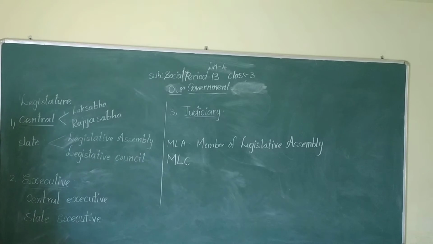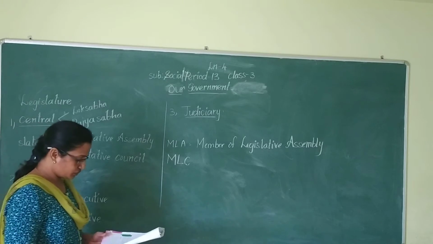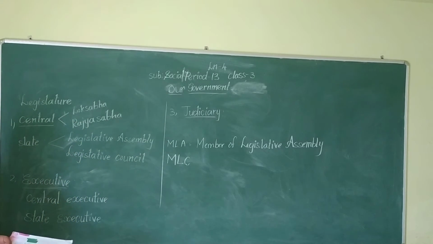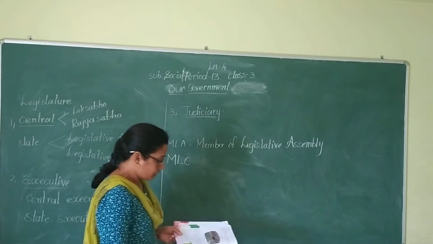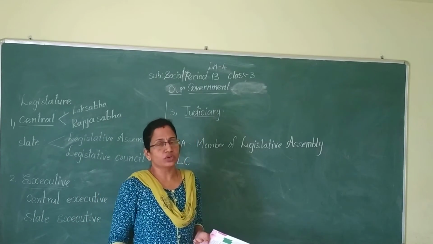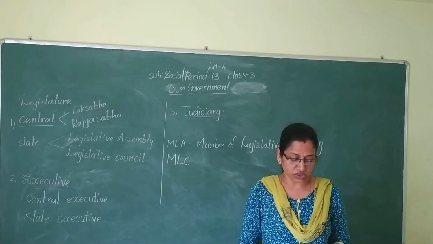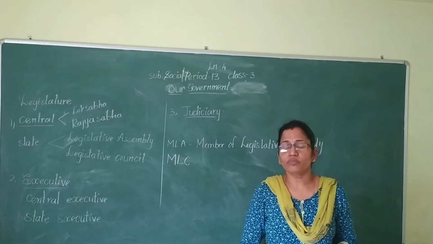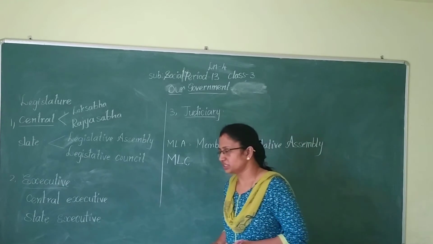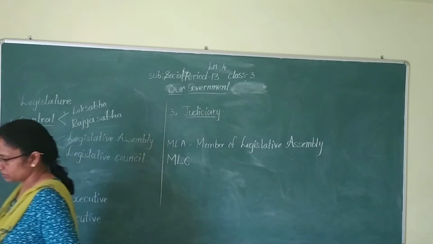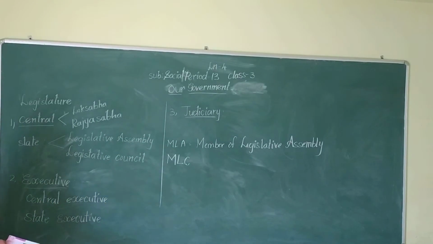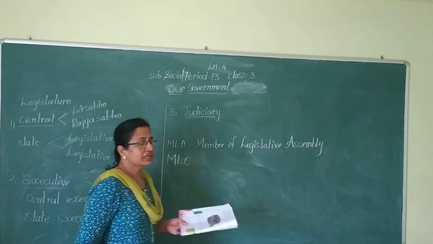And the next one is executive. So what is meant by executive? Executive means it's the government. It is the branch of government responsible for putting decisions or laws into effect. Putting the decisions or laws into effect is known as executive.